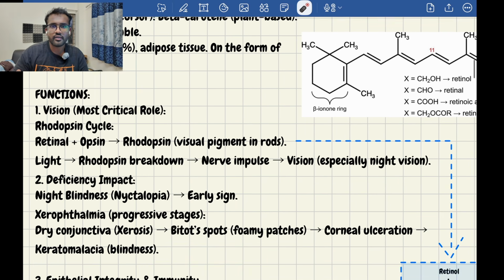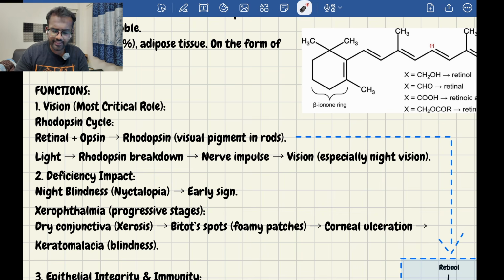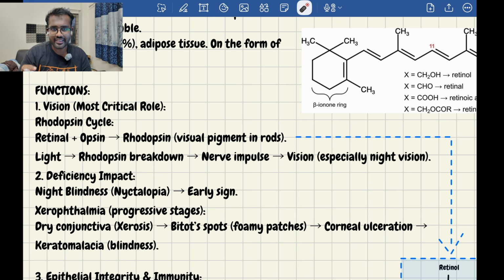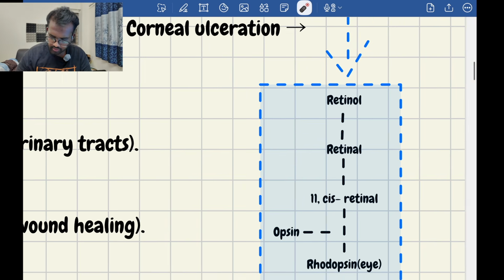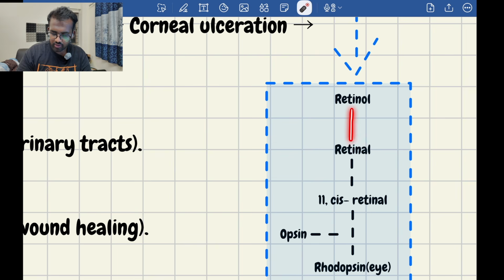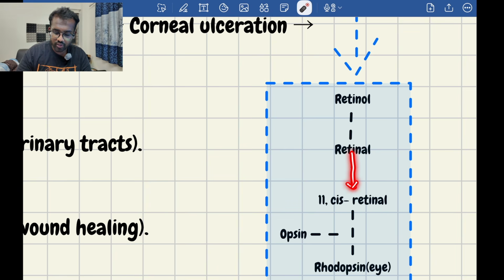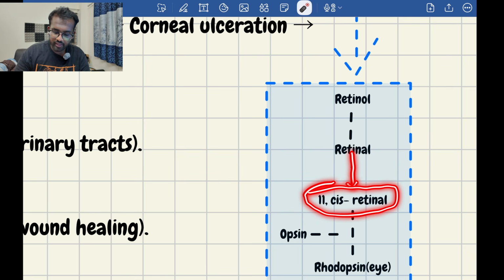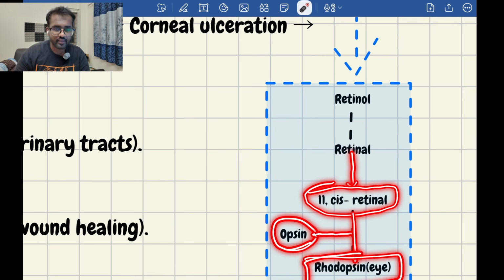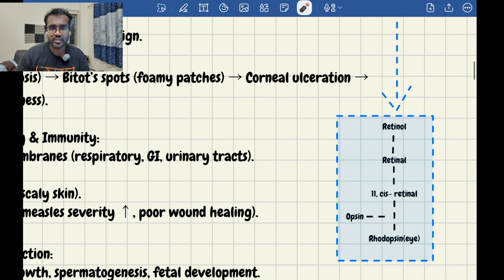Then how will it help in vision? See, retinal plus opsin converts to rhodopsin. I can see here, this retinol converts to retinal in the presence of an enzyme, and this retinal is again converted into 11-cis retinal, which combines with opsin. Then it is converted into rhodopsin. It will be helpful in eye function, especially in the night times.